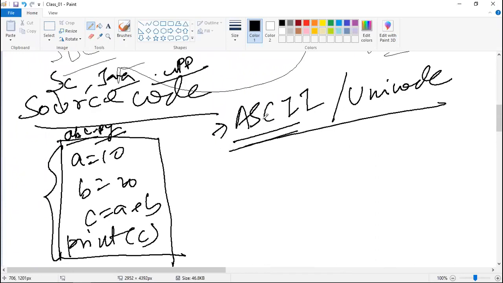Now, whatever key you have on your keyboard, for example, I'm just giving you an example, whatever keys you have on your keyboard, every key, you have to convert everything into binary, right? 0 and 1. How can you convert a number into binary? First have a look at it.